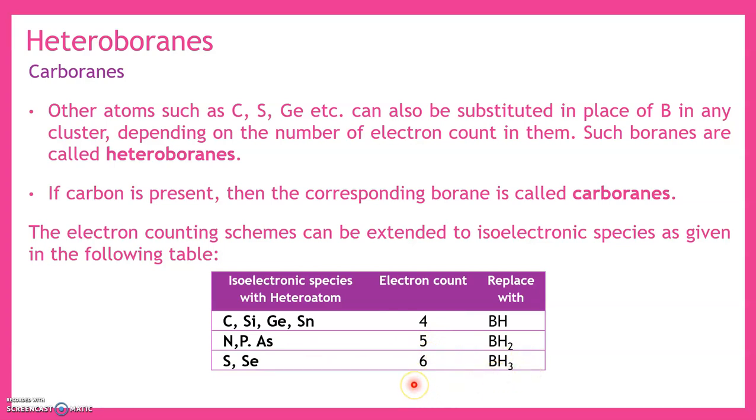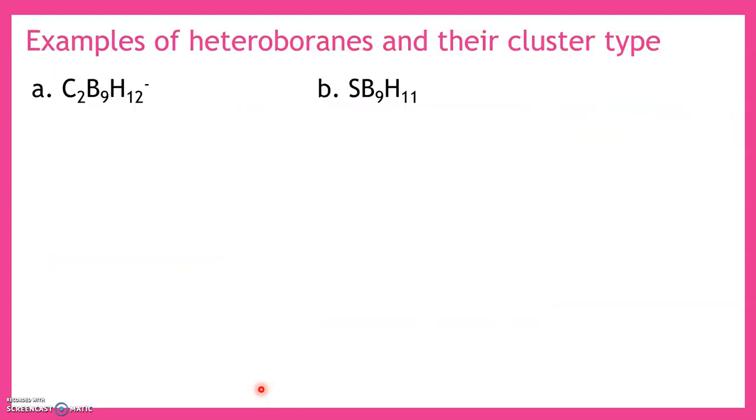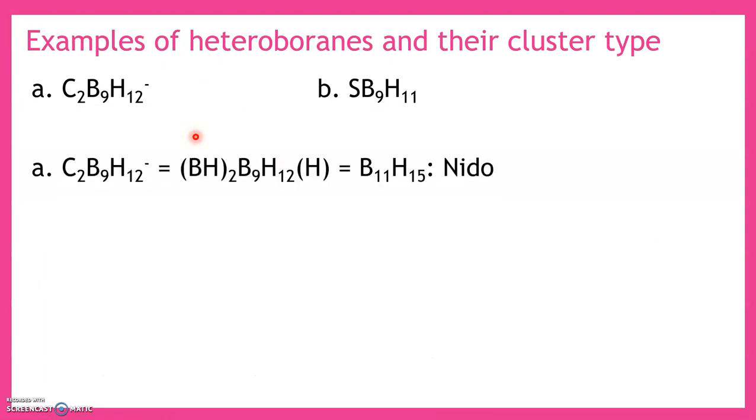What is the electron count? The electron count is 6. So 3 from boron and 3 from hydrogen, so 6 electron count. So here the group 16 elements such as sulfur and selenium, with ns2 np4 as the valence shell configuration, are given. Let us see some examples I have given here.